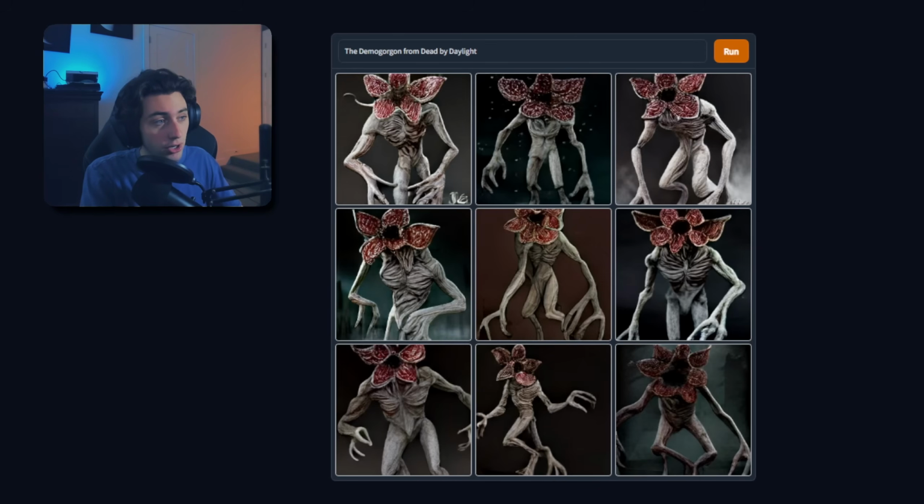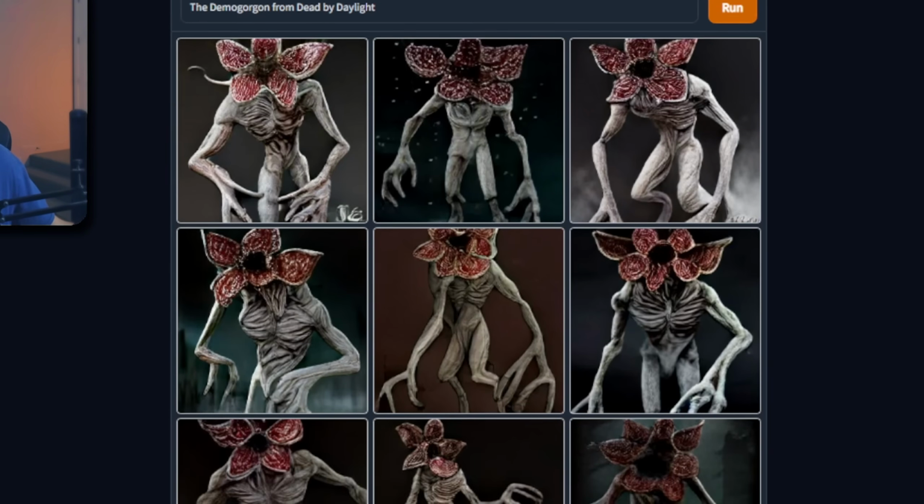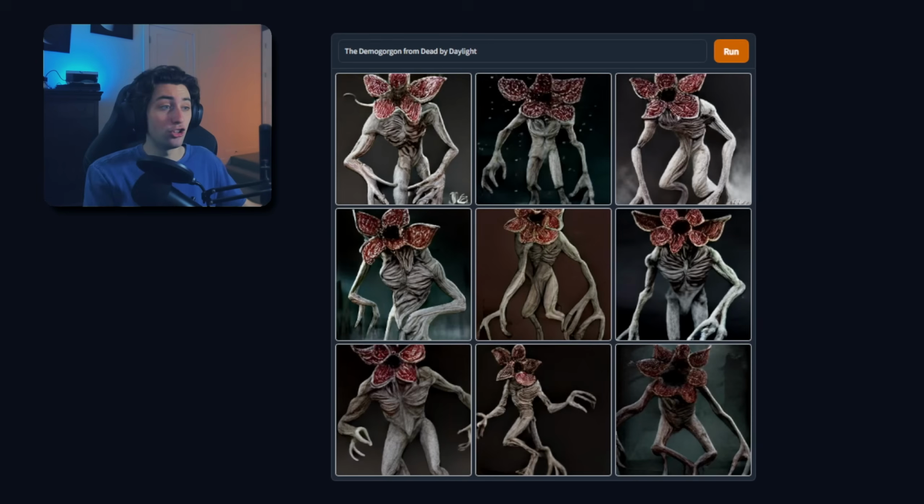Yeah, this is pretty good. I mean, it obviously just didn't really take anything from DBD. It just took the Demogorgon itself, but it looks very, very accurate. I mean, there's not really any facial features, but it looks really, really accurate. I'm gonna give this one a 9 out of 10 just for accuracy's sake.